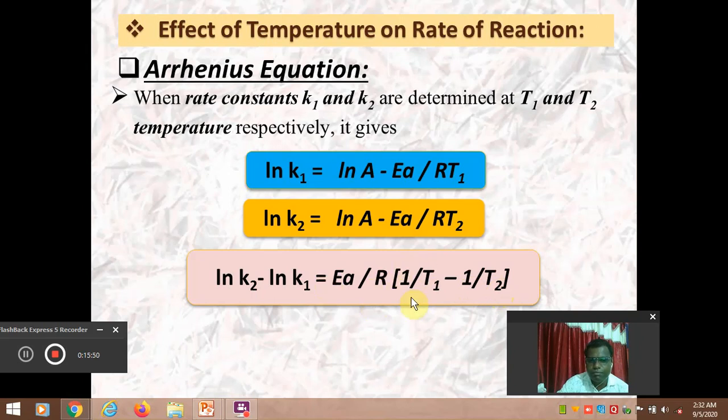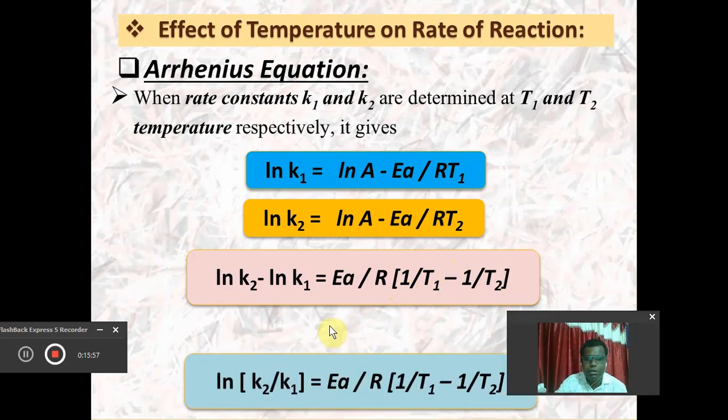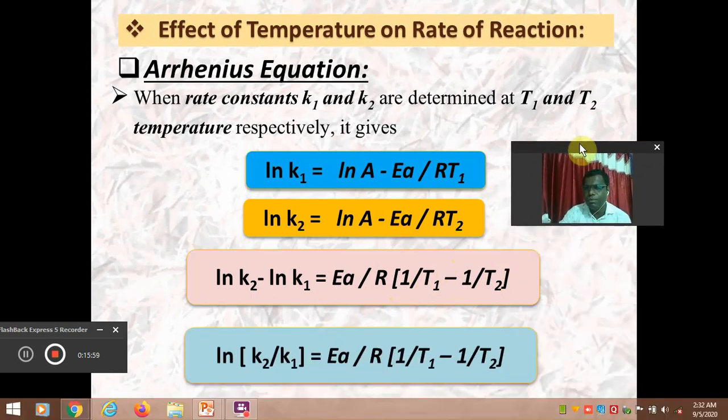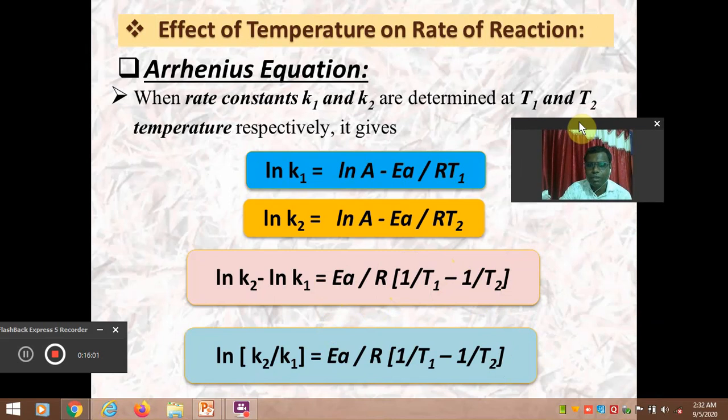That's why the first term is 1 upon T1 minus 1 upon T2. I hope it will become simple. It's a simple mathematical calculation that you will be able to follow. As a simple simplification, there is one rule that log of a minus log of b is equal to log of a upon b. Therefore natural log of k2 minus natural log of k1 becomes natural log of k2 upon k1.